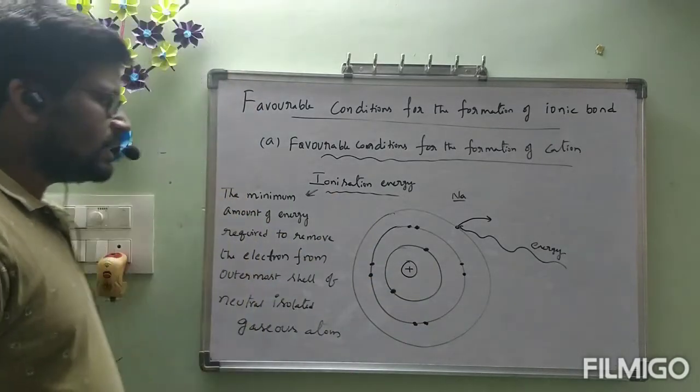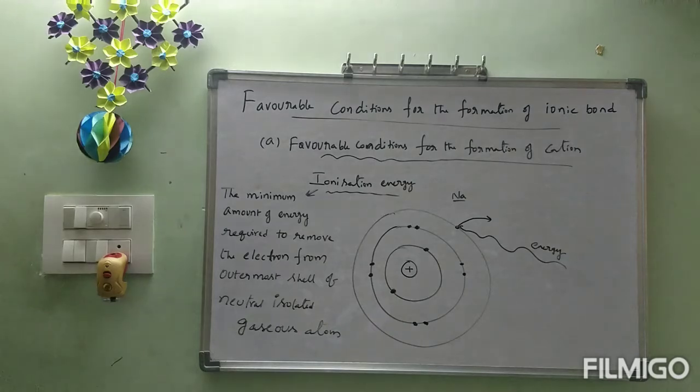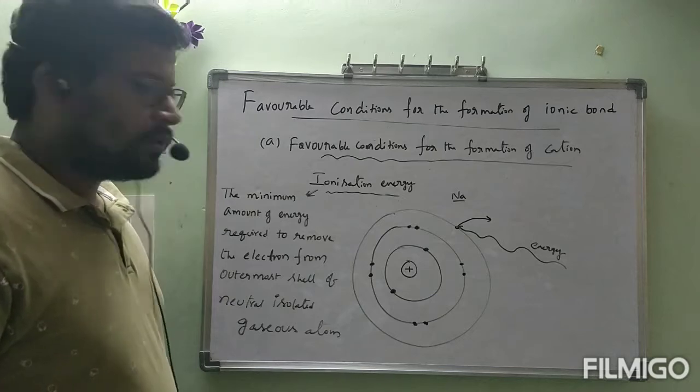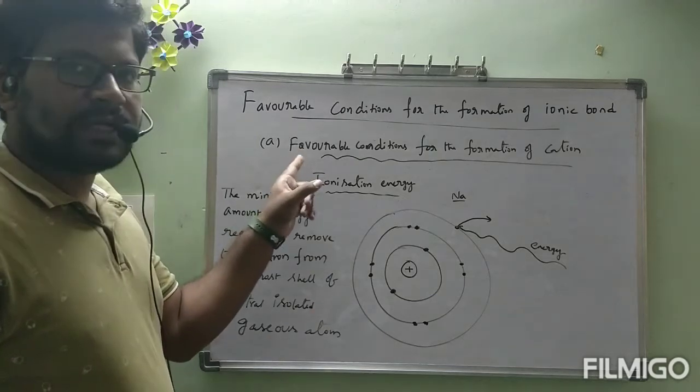Now once again see the definition. The minimum amount of energy required to remove the electron from the outermost shell of a neutral isolated gaseous atom is called ionization energy. If you are clear about this, now we will see the favorable condition.